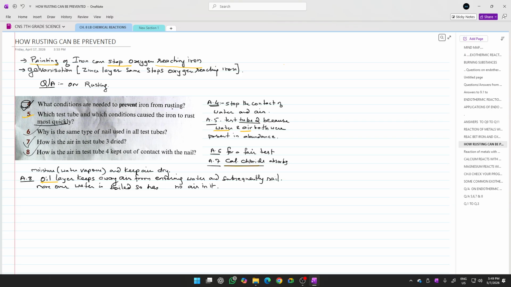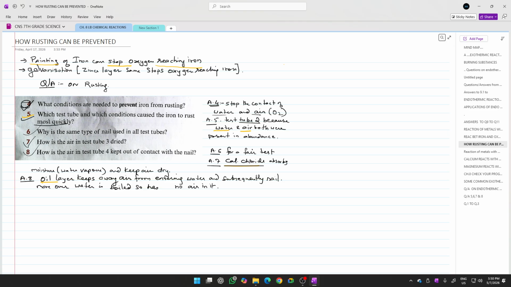Now you know very well that rusting happens in the presence of oxygen and water. So what should be done to prevent rusting of iron? You have to see that these 2 things are not coming in contact with the iron. So you have to stop the contact of water and iron or air and iron. Why air? Because air contains oxygen. So water and air should not come in contact with the iron, and if you take this precaution, then the rusting of iron can be prevented.